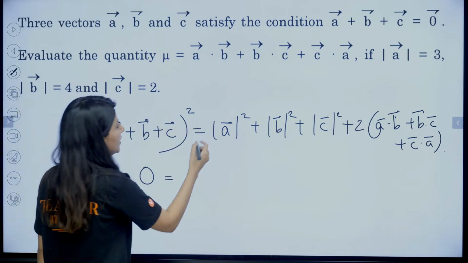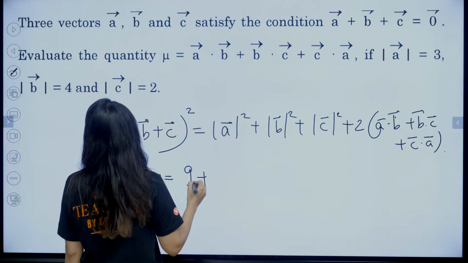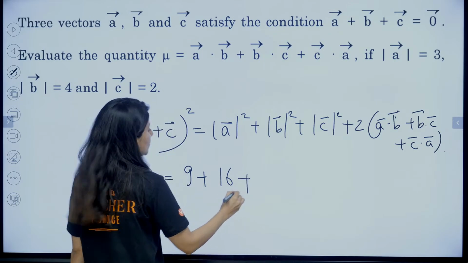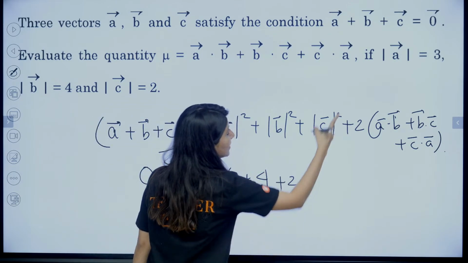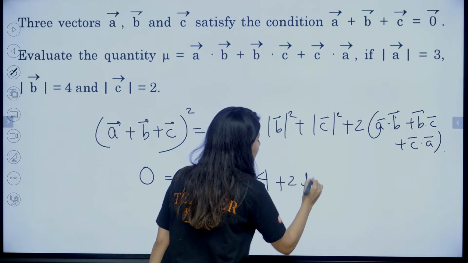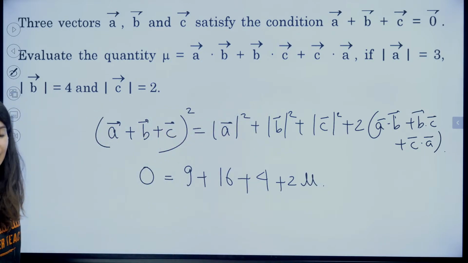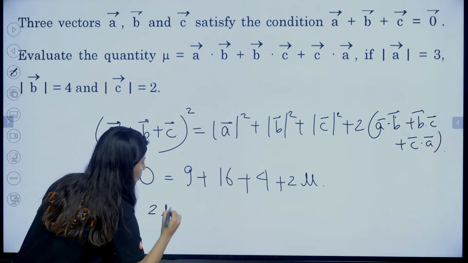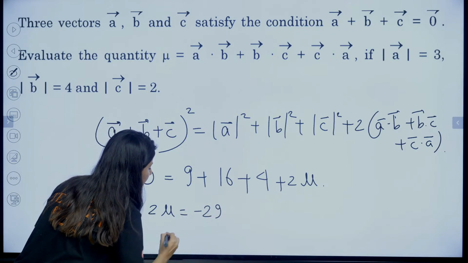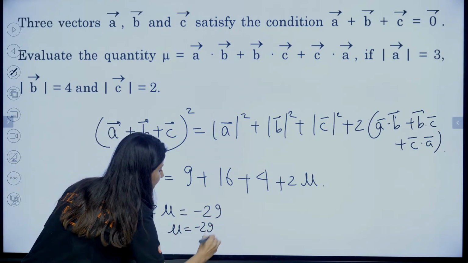(a plus b plus c) whole square is 0. So this is going to be a square is 9, plus b square is 16, plus c square is 4, plus 2 times, can you see this is given as mu? We are looking for the value of mu. So 2 mu will be equal to minus 29. Mu will be equal to minus 29 by 2.